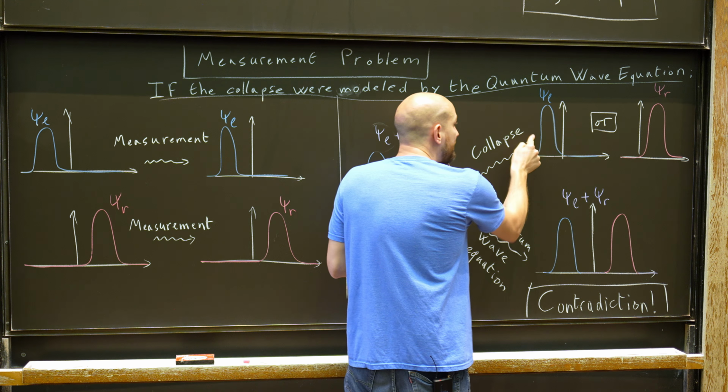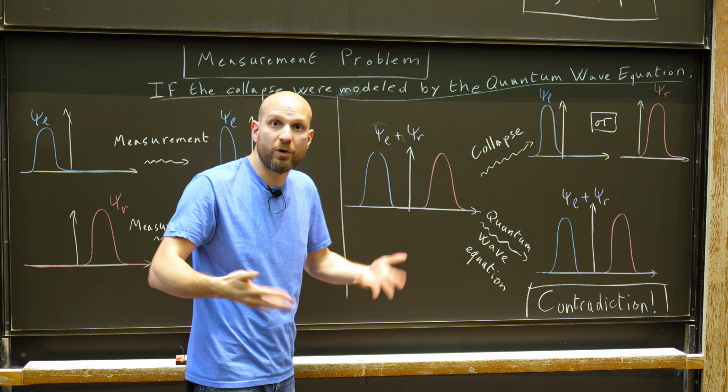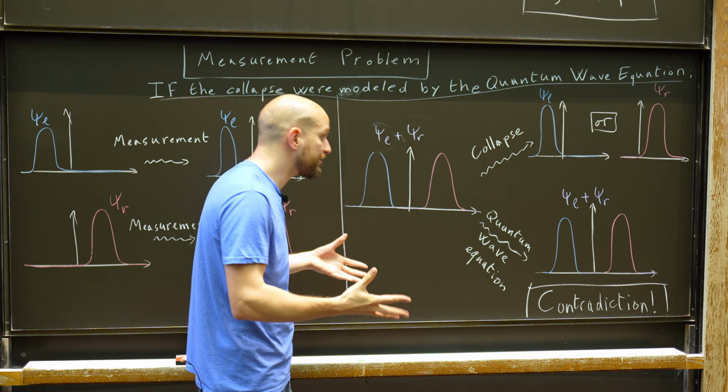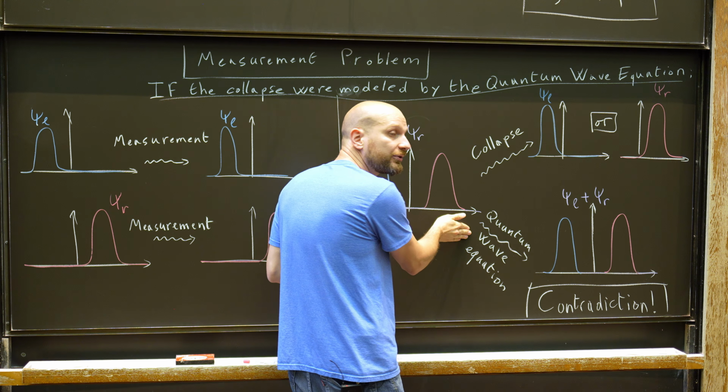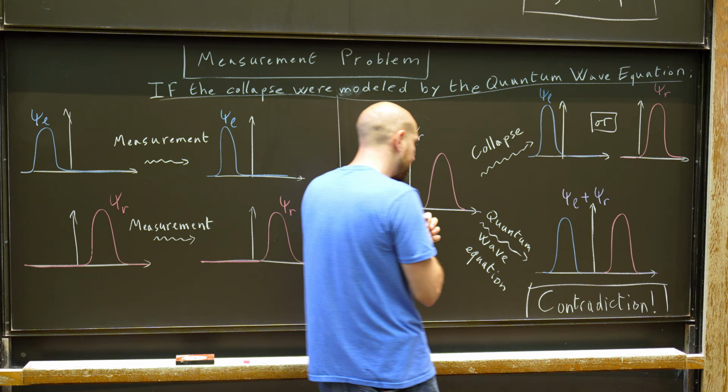Can this collapse be modeled by a quantum wave evolution? And the answer is no, because the quantum wave evolution is linear, as we discussed earlier.